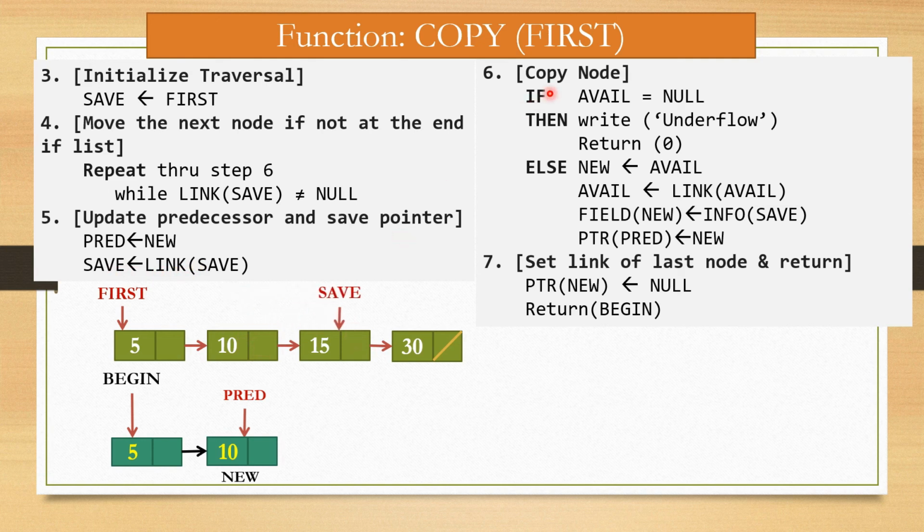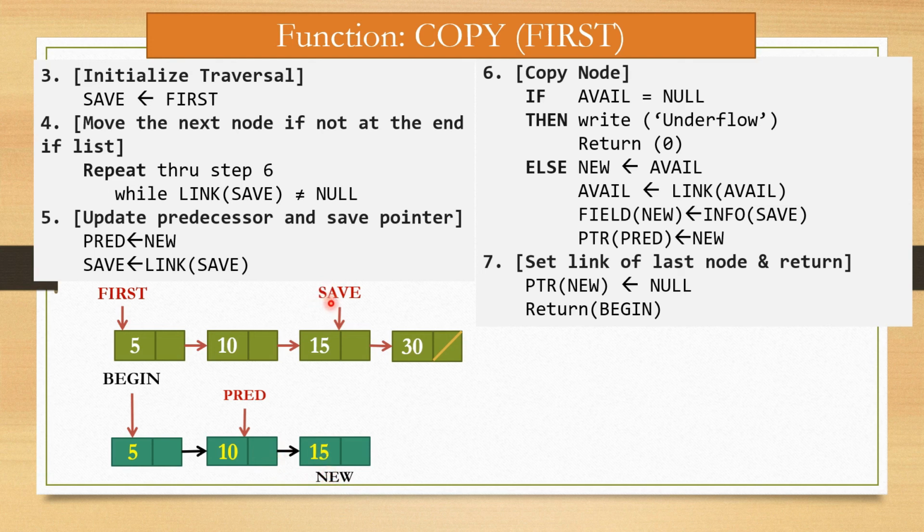Then again copy node. Again underflow does not occur, so the else part is executed. So avail is assigned to new. So this node becomes new. Then info of save is assigned to field of new. Info of save is 15. So this 15 is assigned in field of new, right? Then new is assigned to ptr of predecessor, right? So this node is connected with new, right?